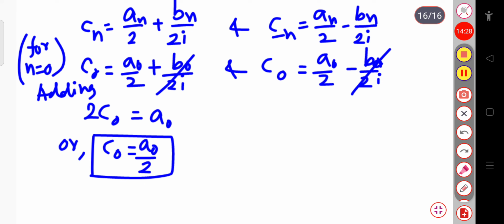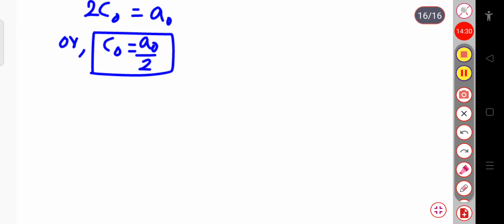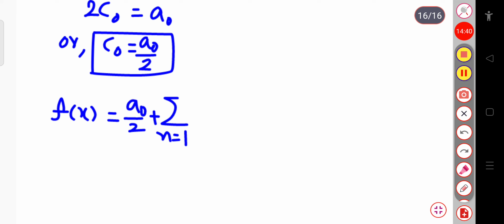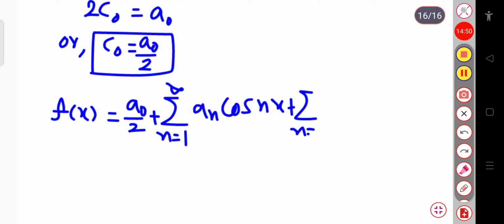So if we consider the Fourier series, as we know, to be equal to a naught by 2 plus sum over n equal to 1 to infinity an cos nx plus sum over n equal to 1 to infinity bn sin nx, here this a naught by 2 is nothing but C naught.